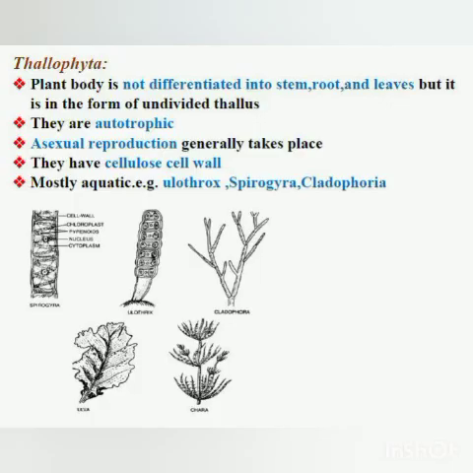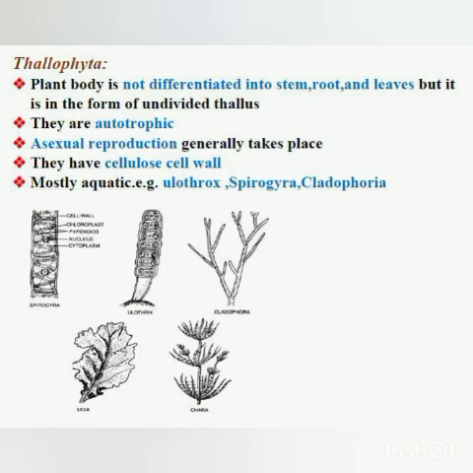Now what is Thallophyta? The distinguishing feature of Thallophyta is that the plant body is not differentiated into stem, roots and leaves, but is in the form of an undivided mass which is called thallus. So in Thallophyta, roots, stems and leaves are not there, but there is a big mass of undivided tissue, not differentiated into root, leaves and stems, and it is called a thallus.